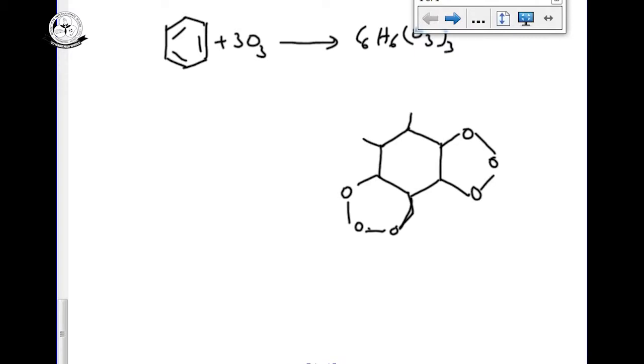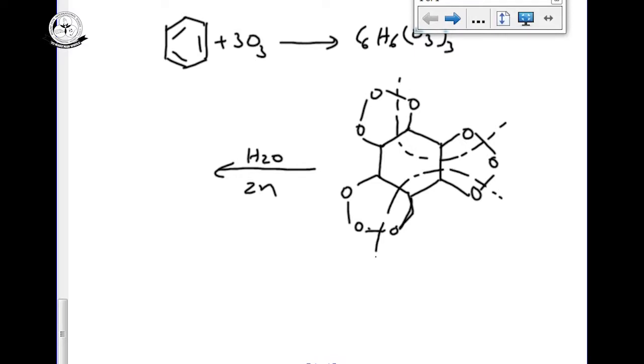Another double bond will be here, O here. This is ozonide. After that, this reacts further with H2O and zinc. Then we can get like this one type of breaking, like this one type of breaking, like this one type of breaking.